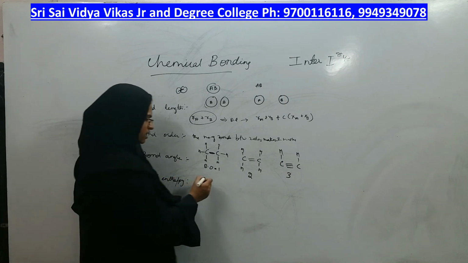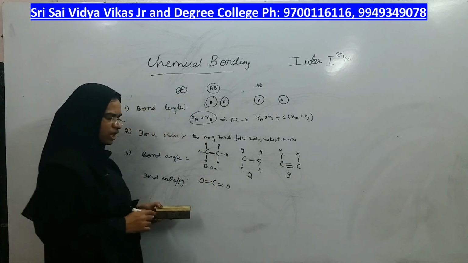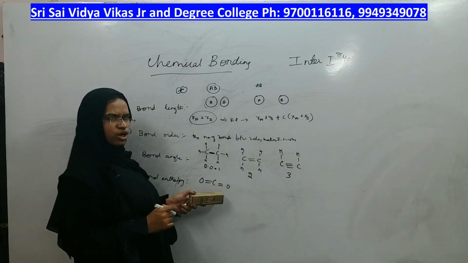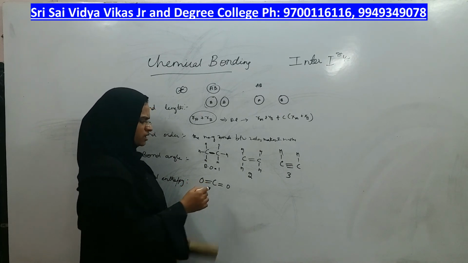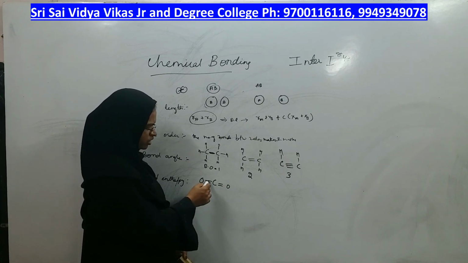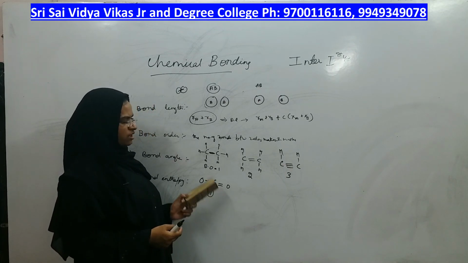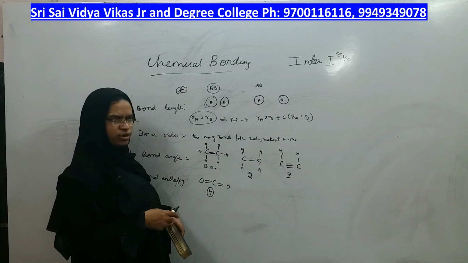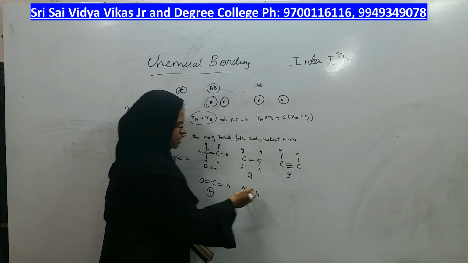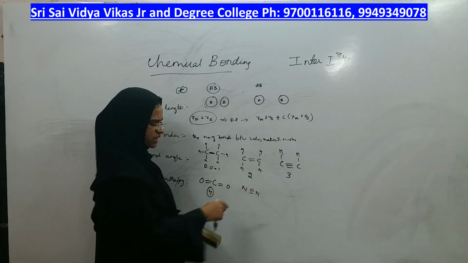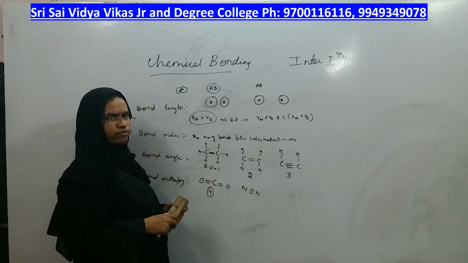I am taking another example, carbon dioxide. Now in this case let us count the bond order of the central atom. Do you have to count the bond order as 1, 2, 3, 4? Is the bond order 4? No. It is not always as easy as calculating the bond order as the total number of bonds. Here you can easily count that the bond order is 3, but in some molecules you cannot directly count the number of bonds as the bond order.